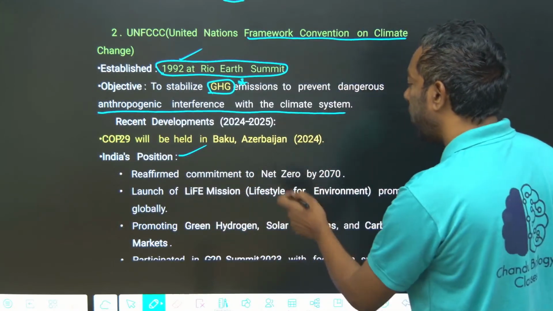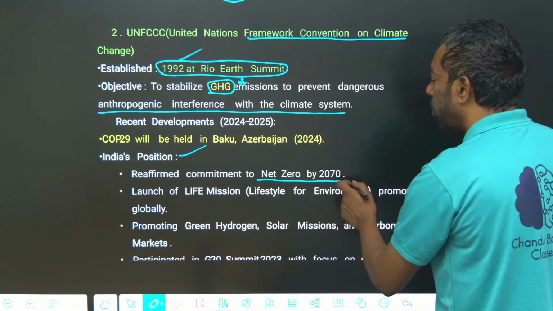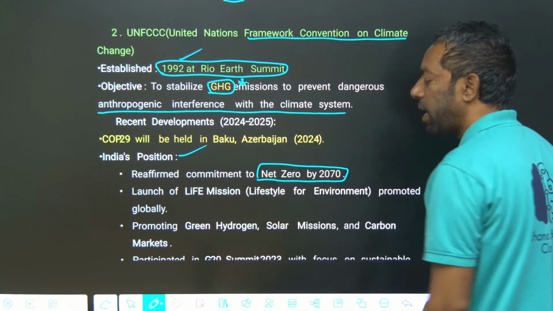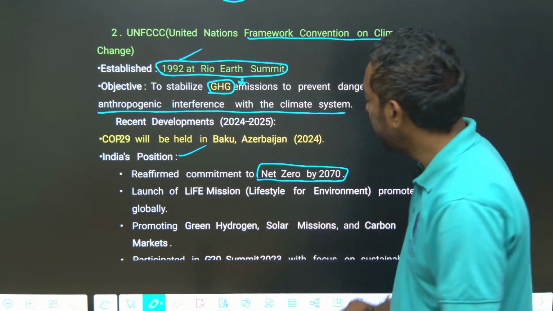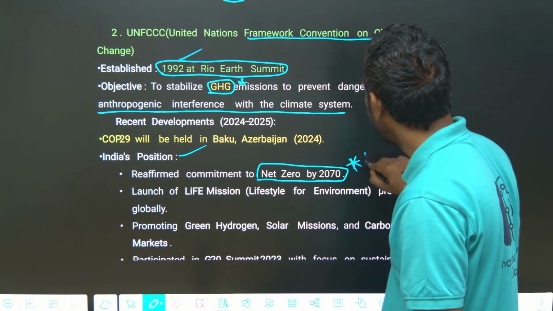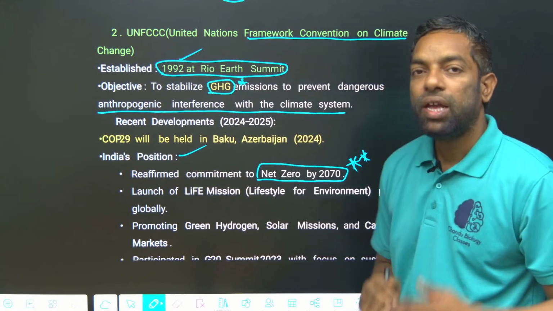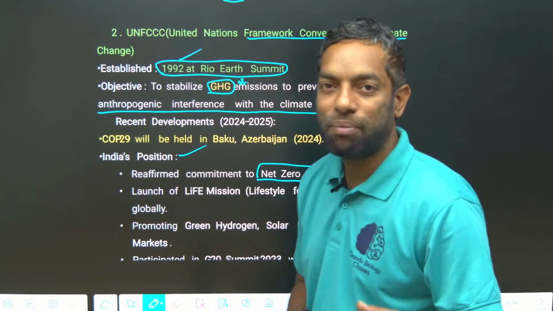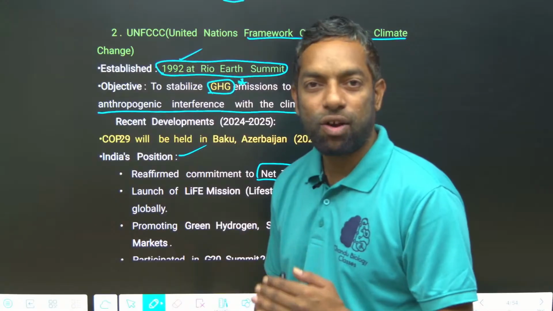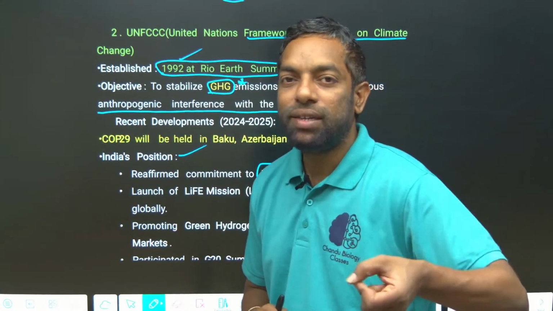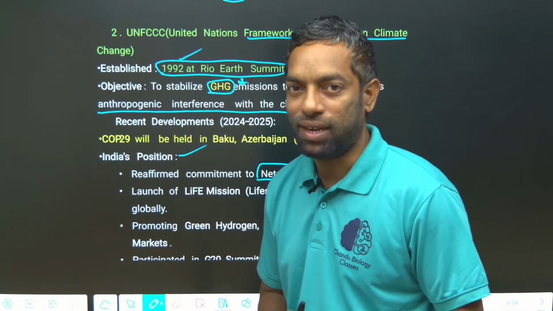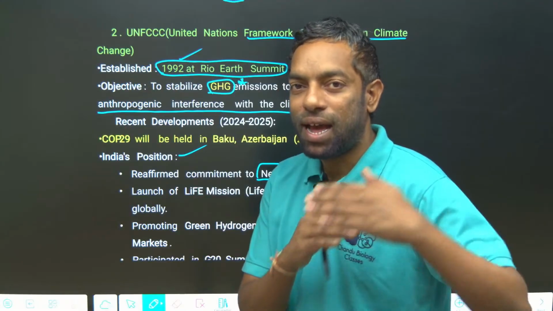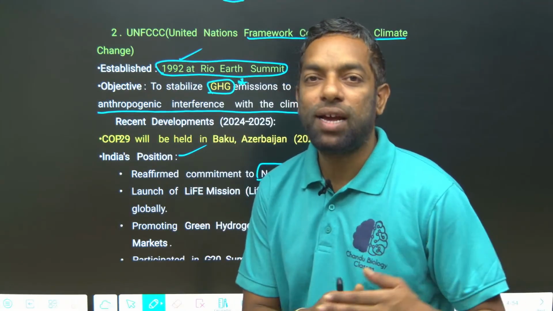India has committed to net zero emissions by 2070. This is an important keyword for the exam. The recent target India set is net zero emissions by 2070, covering air pollution and GHG, greenhouse gas emissions.